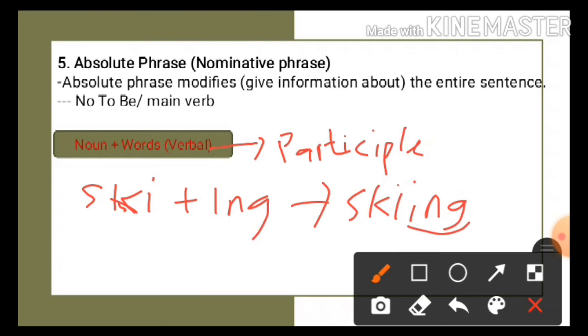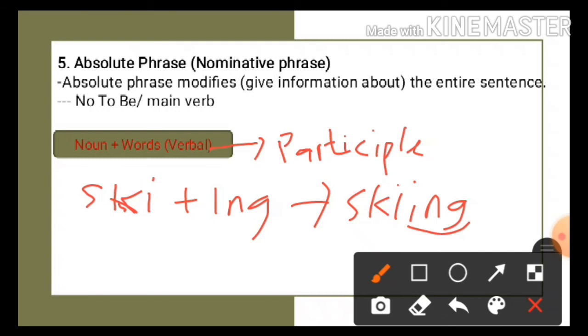So it's not a verb. Maybe you think that it's a verb, but it's not a verb because it doesn't function as a verb, but it functions as an adjective. Okay, so we can say that a participle is a word that looks like a verb. It has verb plus ing at the end, but it functions as an adjective.